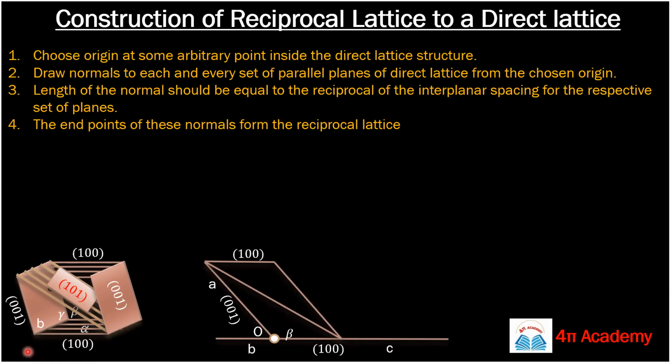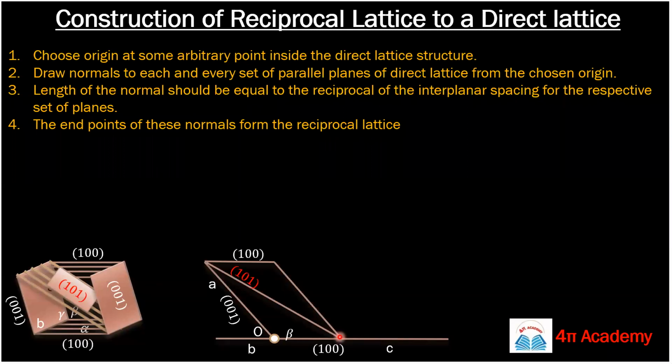So this is your direct lattice system, and this is your monoclinic crystal structure. We are taking the crystal structure because we need to identify the parallel planes. So the two 0, 0, 1 planes are one set of parallel planes, the two 1, 0, 0 planes are another set of parallel planes, and 1, 0, 1 is your diagonal plane here. In place of these planes, we draw lines. This line is a 1, 0, 0 plane, this line is a 0, 0, 1 plane, this line is also a 0, 0, 1 plane, this line is a 1, 0, 0 plane, and this diagonal one is your 1, 0, 1 plane.